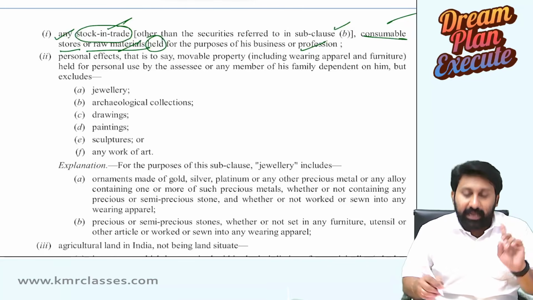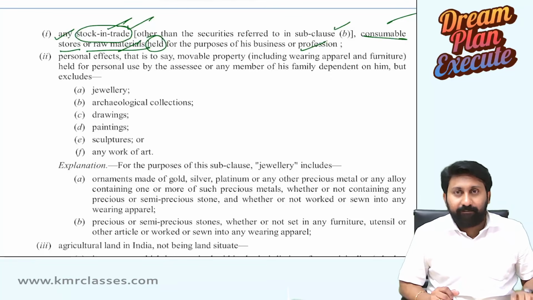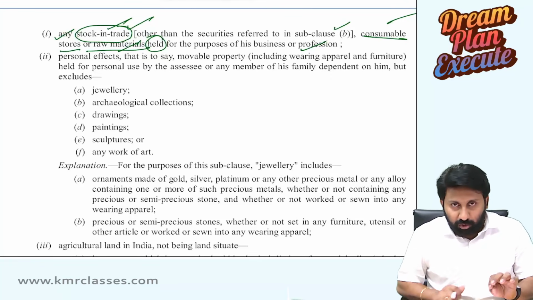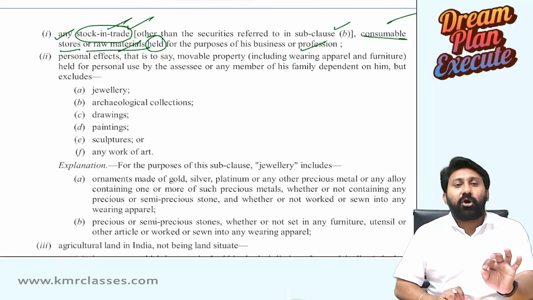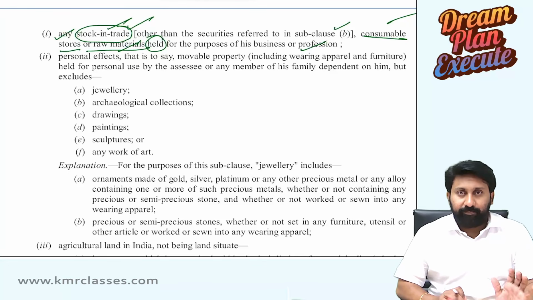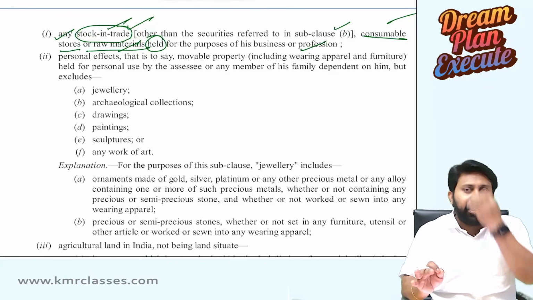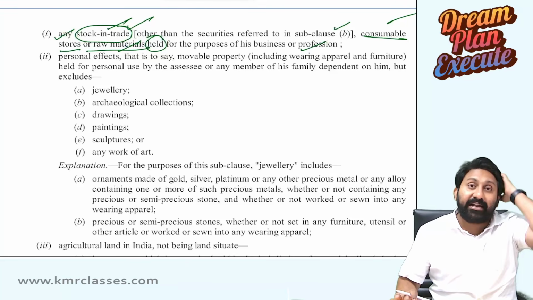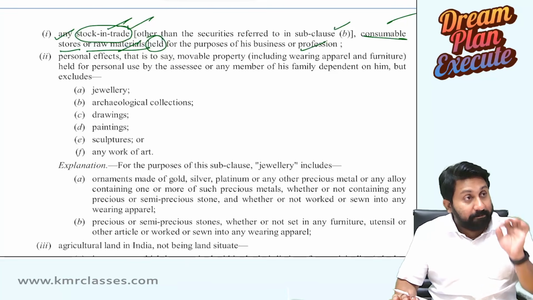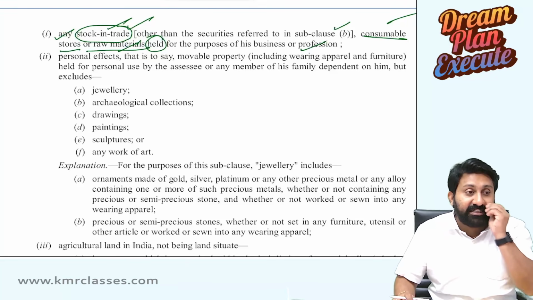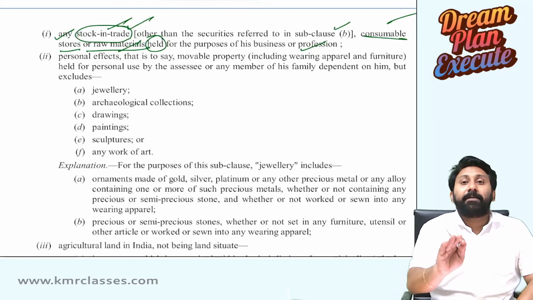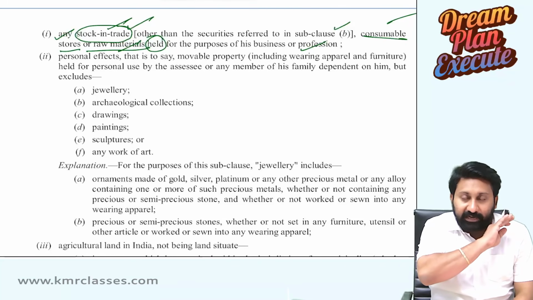In that case, that will get attracted. Understood the point clearly? Any kind of stock in trade, that may be goods, that may be shares, anything. If it is a stock in trade for you, the resultant gain is chargeable under the head PGBP, with the charging section, section 28. Capital gains section will not get attracted.